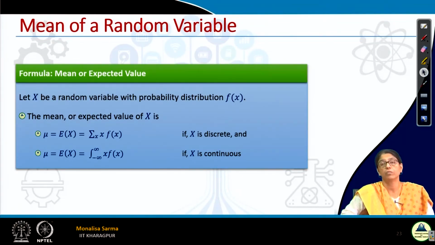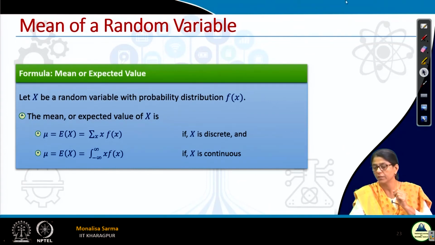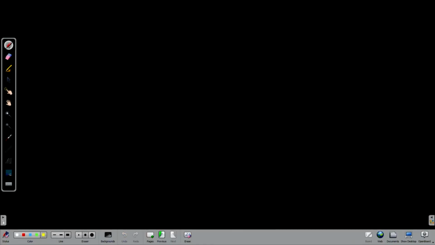Now, how do we find the mean of a random variable? We have seen how to find the mean of a set of numbers. Let me give you another example. Suppose I have tossed two coins 16 times, and 4 times I got no head, only tails.